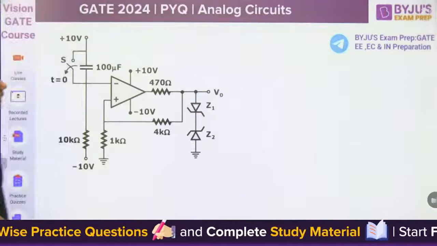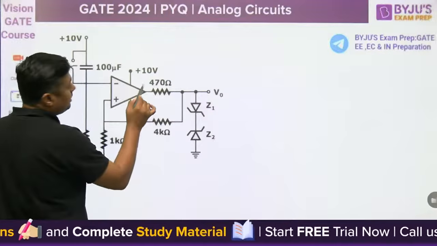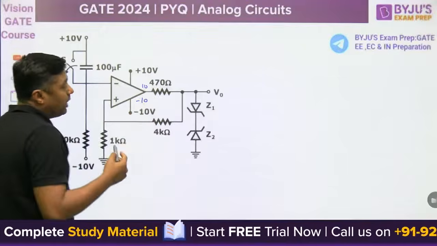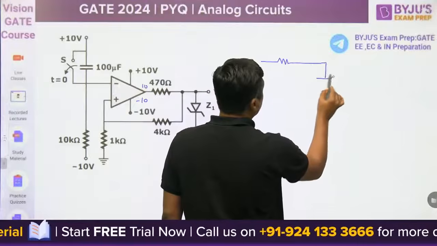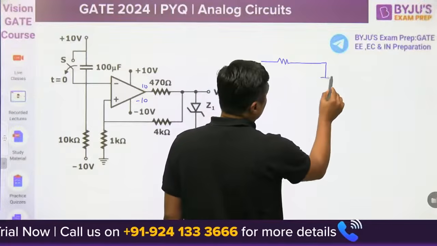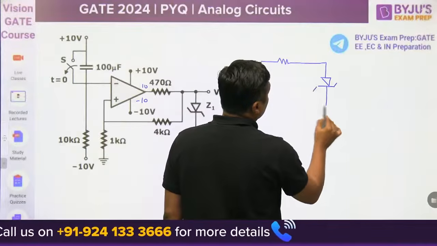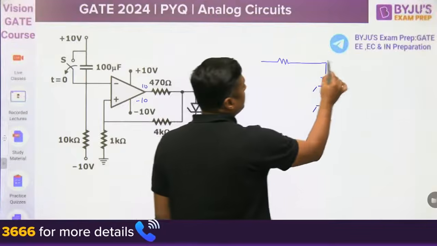First, when there is a positive feedback, at this point we are getting the plus 10 and minus 10. But suppose you are getting the plus 10, this is Zener diode. The breakdown voltage of both the diodes is plus 5.